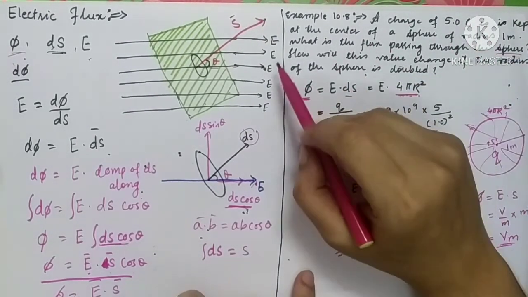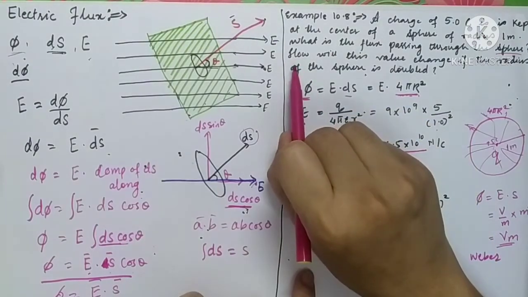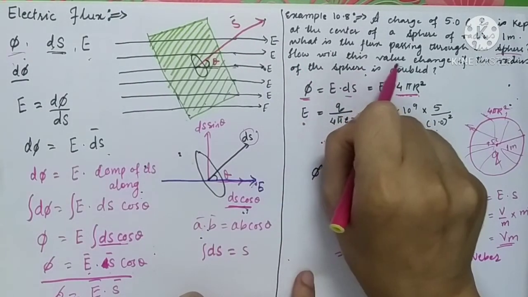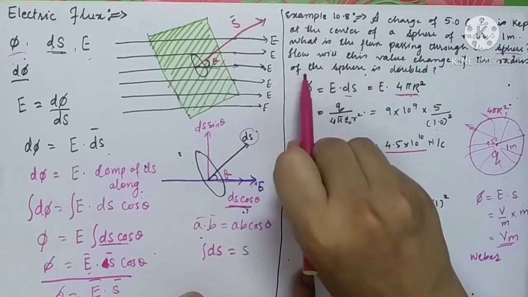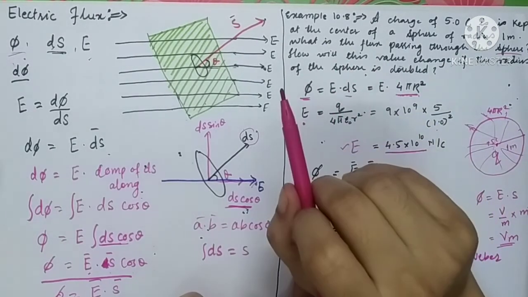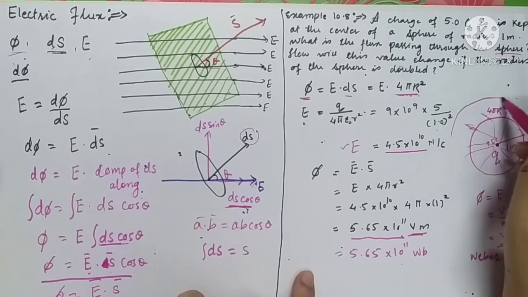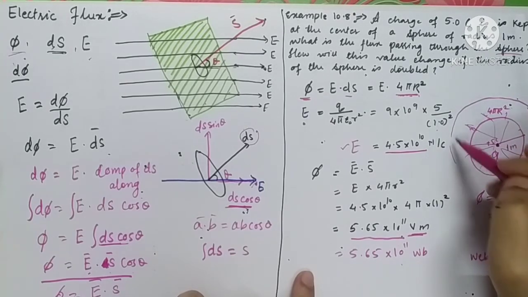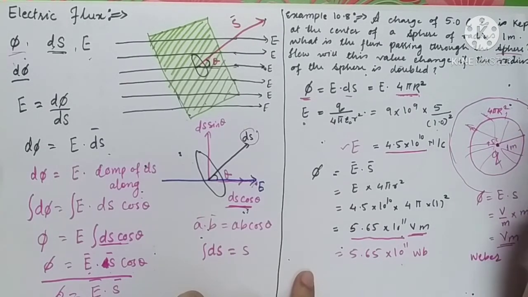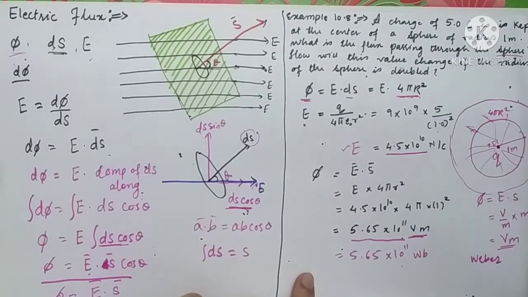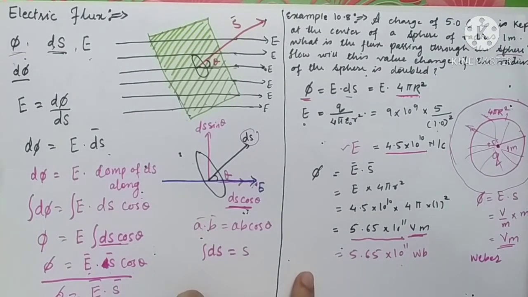Now what is further asked in the question: how will this value change if the radius of the sphere is doubled? You are keeping the same charge at the center of the sphere of radius 1 meter. Even if this radius is doubled, how is it going to change the value of electric flux?